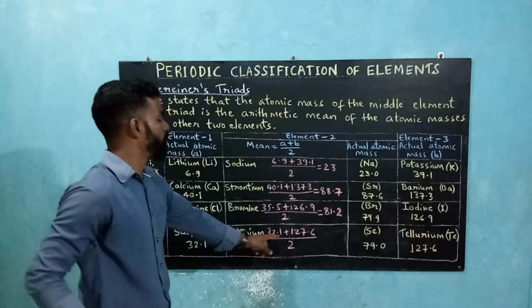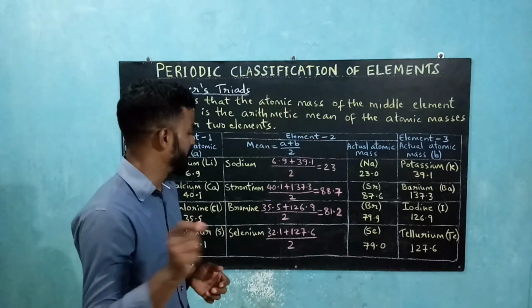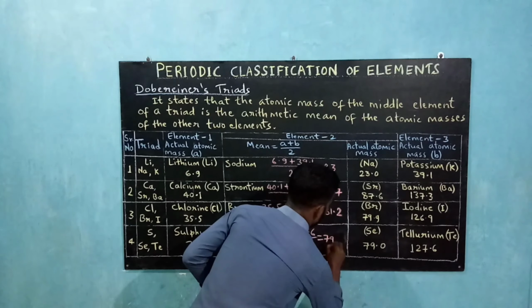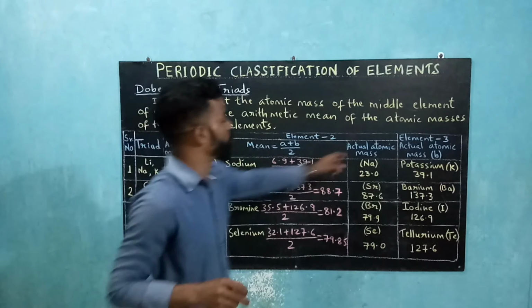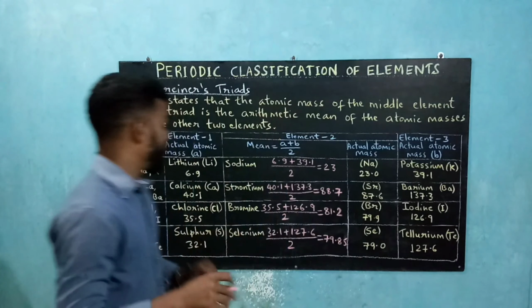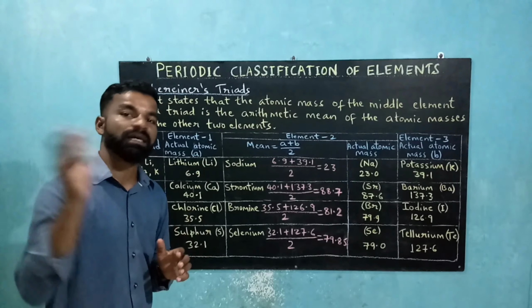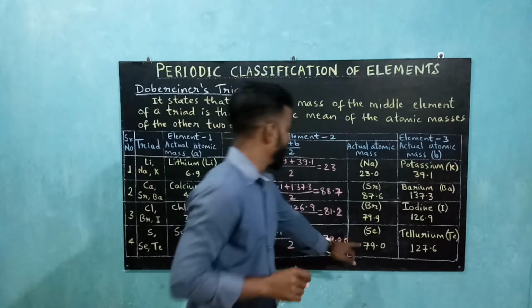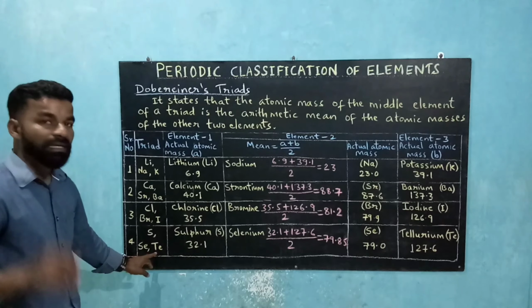If you add 32.1 plus 127.6, you get 159.7 and then divide by 2, you get 79.85, which is approximately equal to the actual atomic mass of selenium, which is 79. So again he showed that if you add the atomic mass of the first element with that of the third element and then divide by 2, you get the atomic mass of the middle element. So he named this another triad: sulfur, selenium and tellurium.